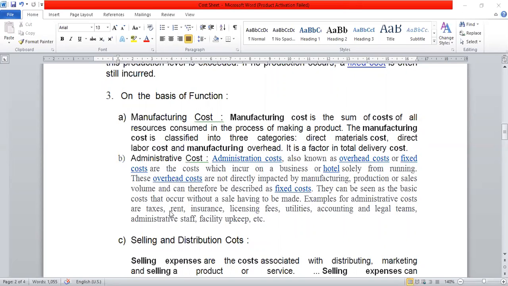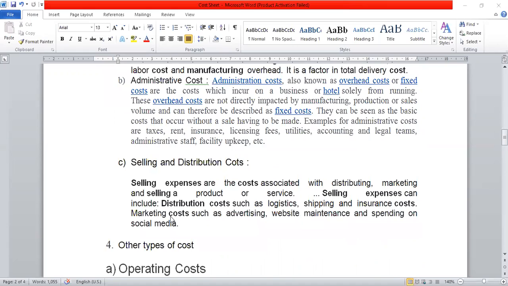Number 3 is selling and distribution cost. The cost which is related with the selling of goods and distribution of goods is known as selling and distribution cost, because for increasing our sales and for selling purpose we must do some selling expenses. Such type of expenses are selling expenses and distribution expenses. It may include advertisement cost, salesman salary, delivery van expenses. These are to be considered as selling and distribution cost.